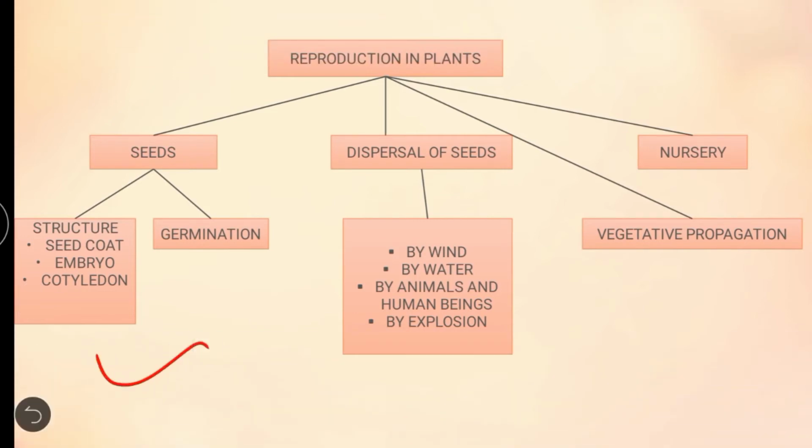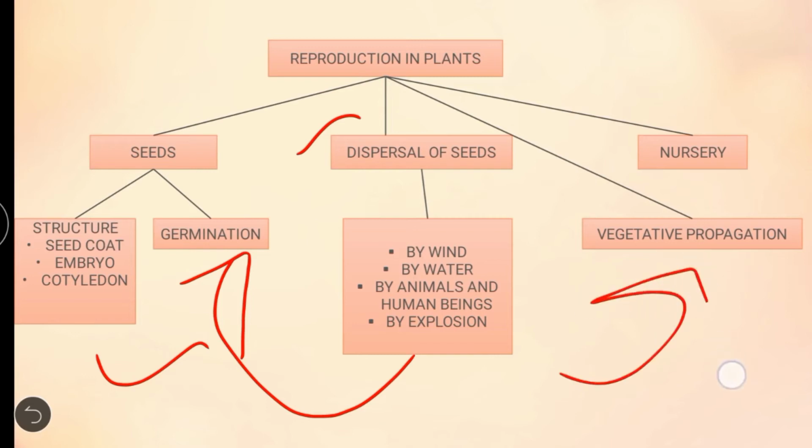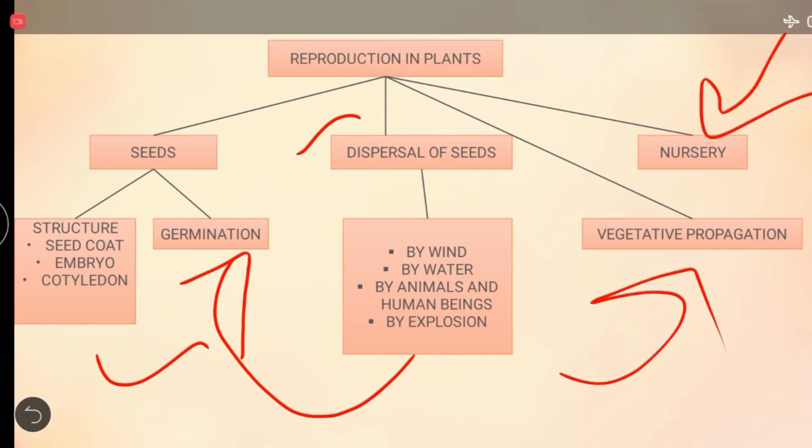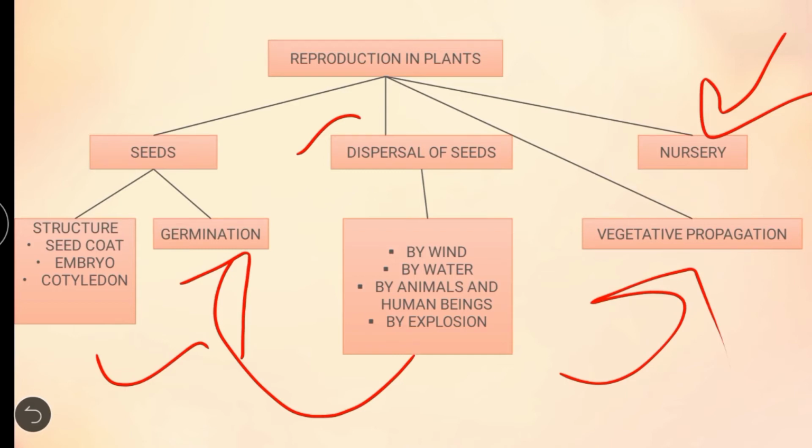First we learned this, and then we learned this, right? Then what are the ways of dispersal of seed? By wind, by water, by animals and human beings, by explosion. Then we learned about germination of seeds. After that, we learned the vegetative propagation in plants, and then at last we learned about the nursery.